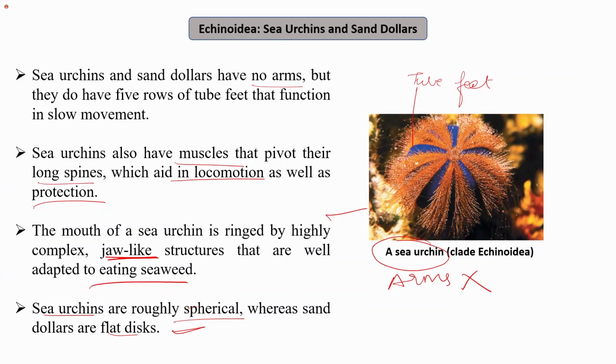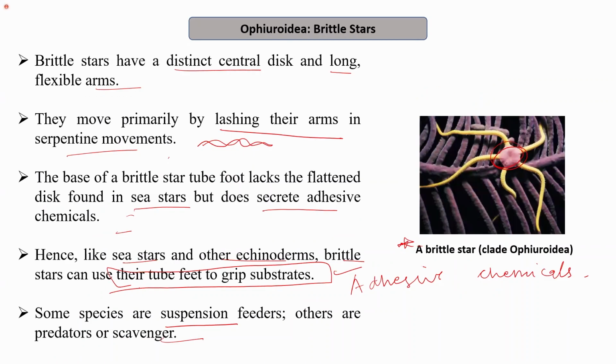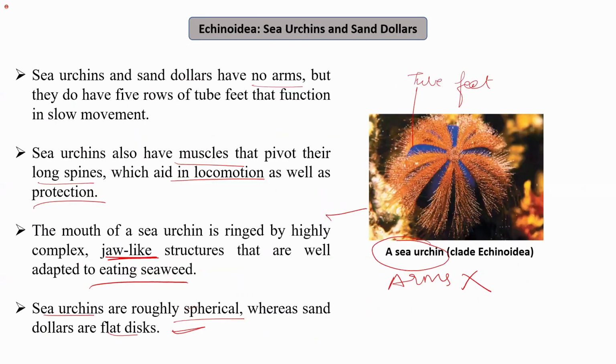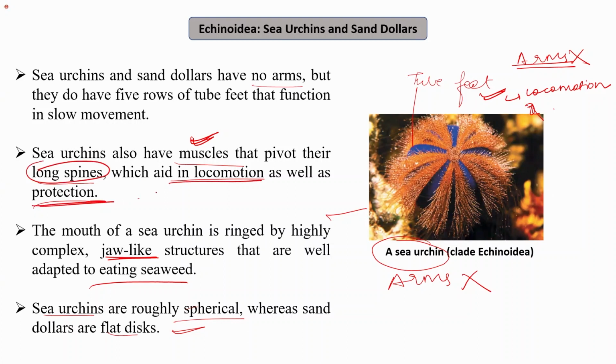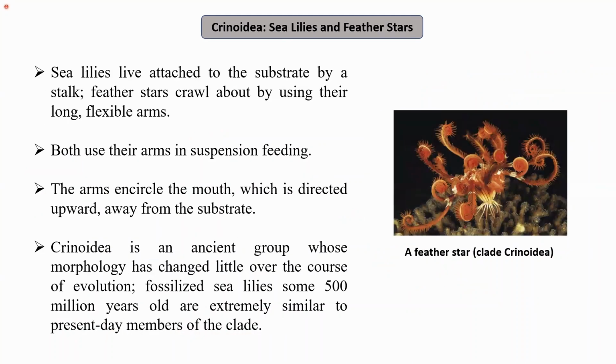It is spherical in structure, and unlike the previous ones, that is the Ophiuroidea and Asteroidea, it lacks arms. Arms are absent, but the tube feet are present that help in locomotion, as well as the muscles that pivot their long spines, which helps in locomotion as well as in protection. So this was about the Echinoidea.